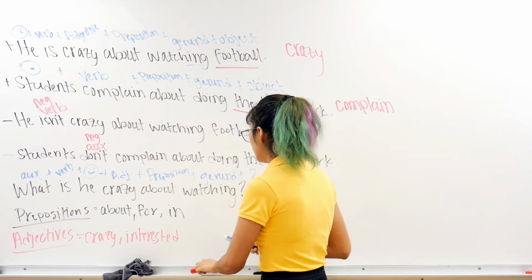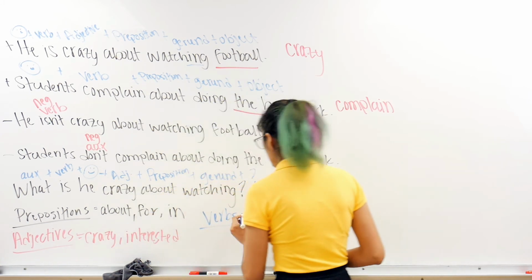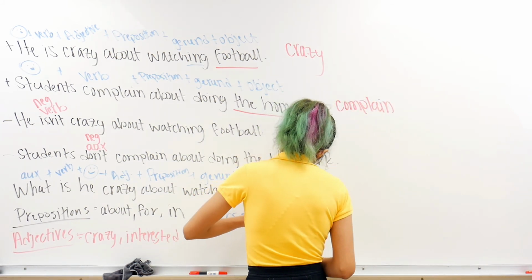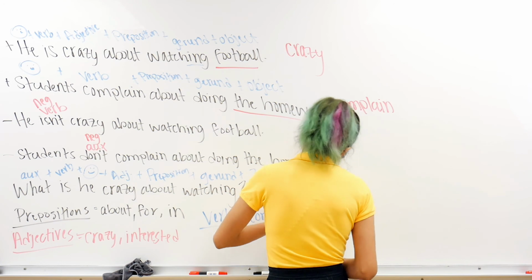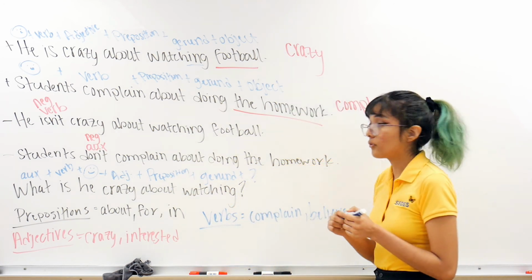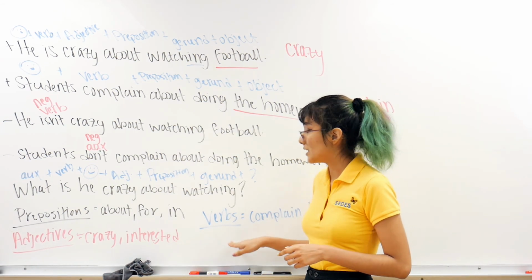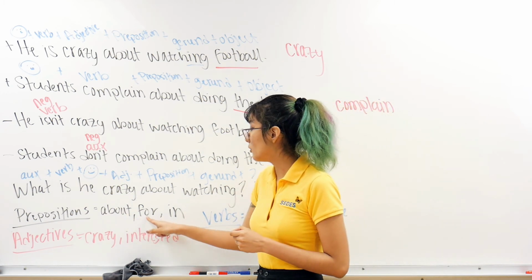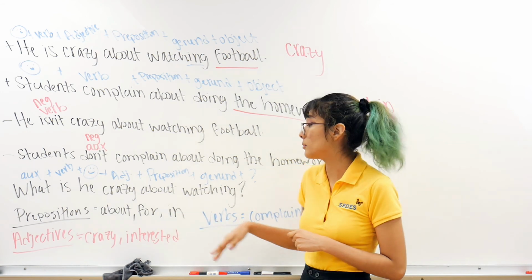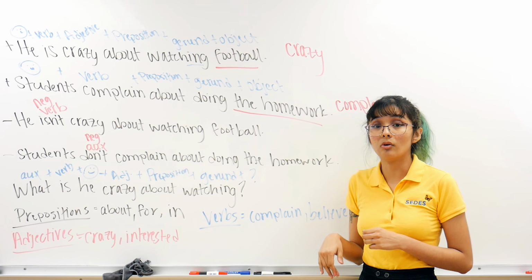And when I have verbs, think about actions, like here, complain. Believe. And of course, the list goes on and on and on. So it's just about paying attention to which ones sound better with some of our prepositions. Of course, these are not all of the prepositions. These are just some of the most common. And these are just some examples if you want to practice this at home, if you want to make your own examples.